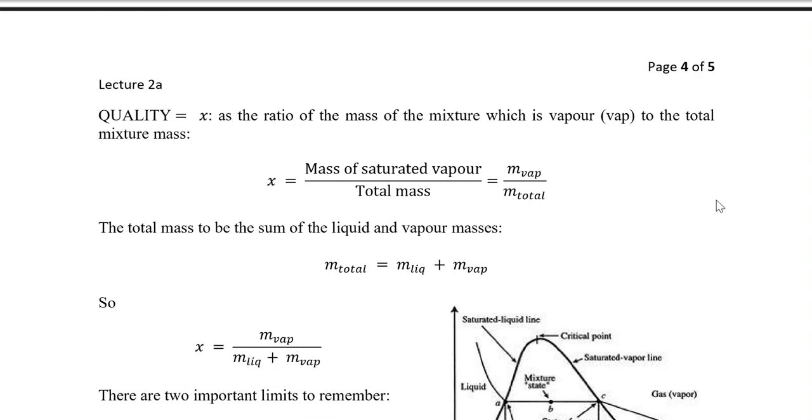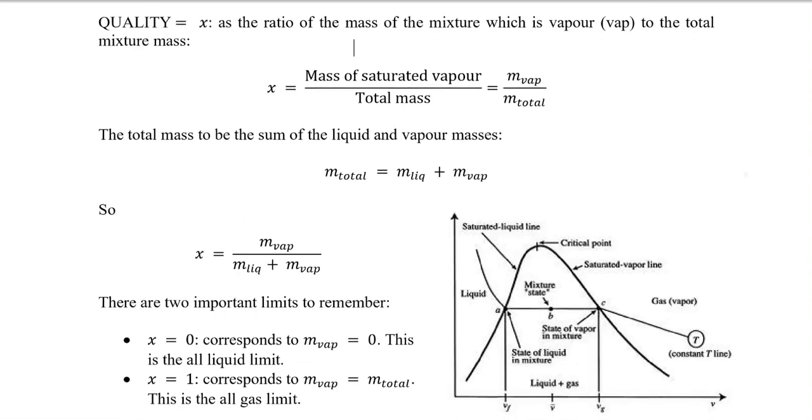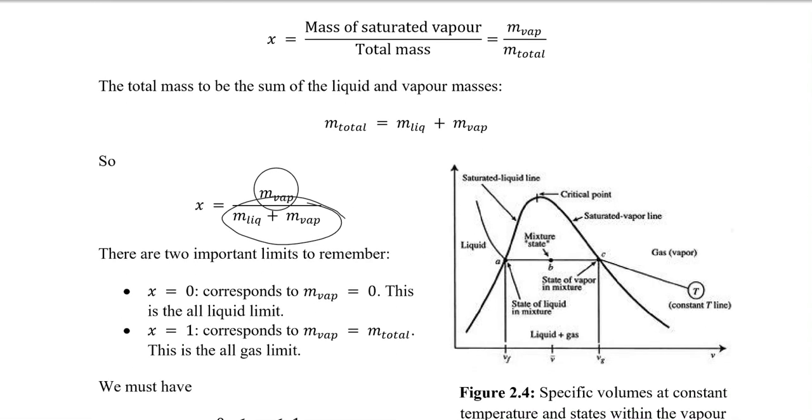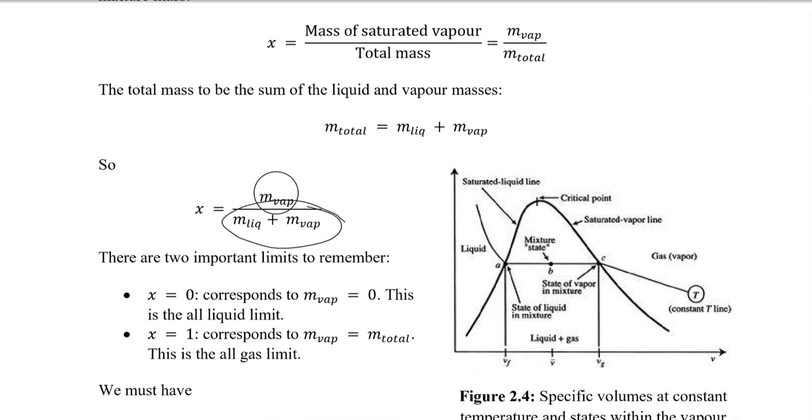So what is actually quality? Quality X is defined as the total mass of the vapor present over the total mass of the liquid and the vapor. It is the amount of how much vapor there is, and we define it inside the vapor dome.